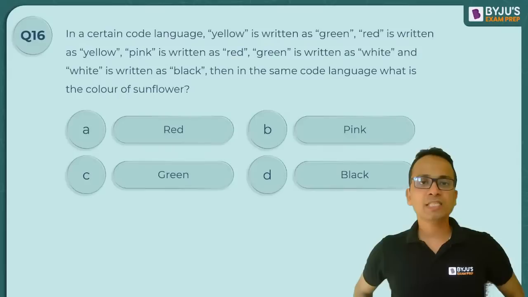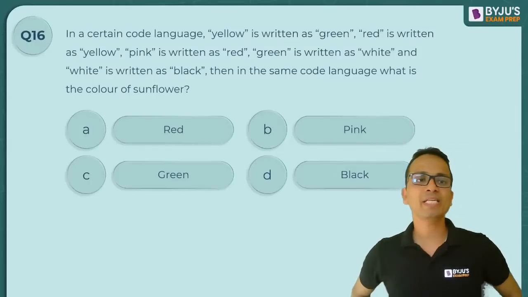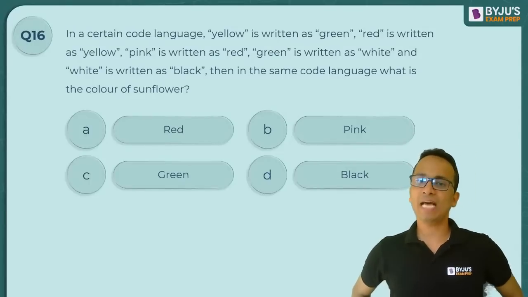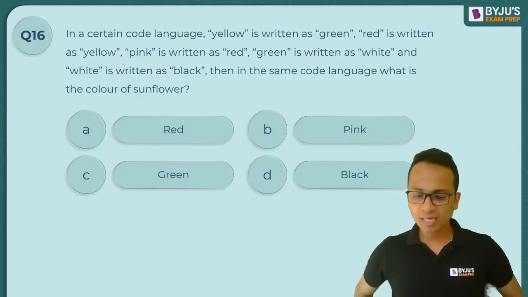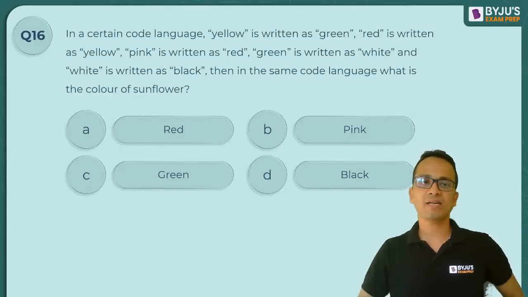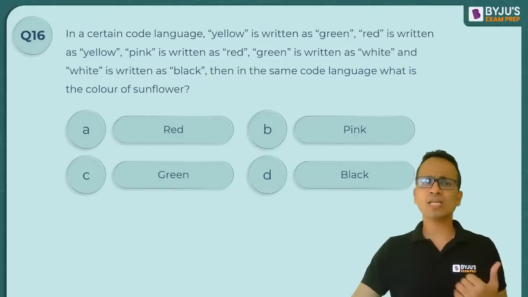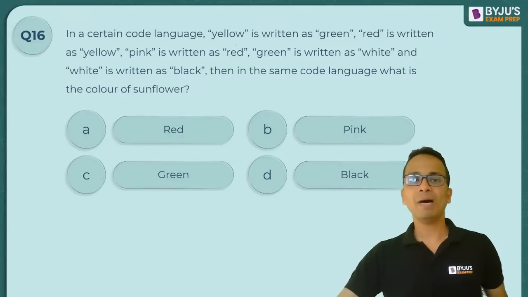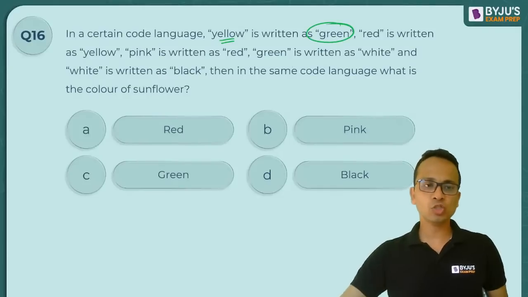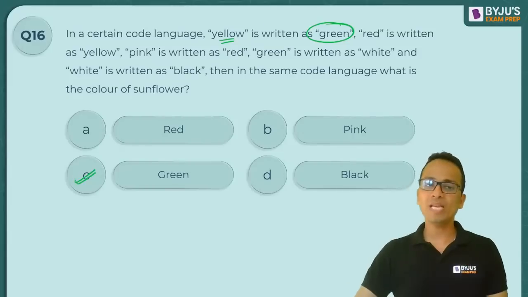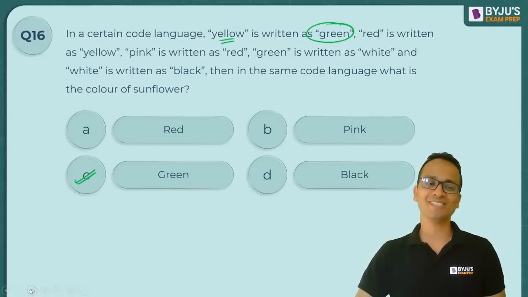Now the question says that yellow is written as green, red is written as yellow, pink is written as red, green is written as white, and white is written as black. Then in the same language, what is the color of sunflower? Now sunflower का color actual में yellow होता है, but yellow is called green. Yellow is called green. So the correct answer for this question will be green, and that is option C.